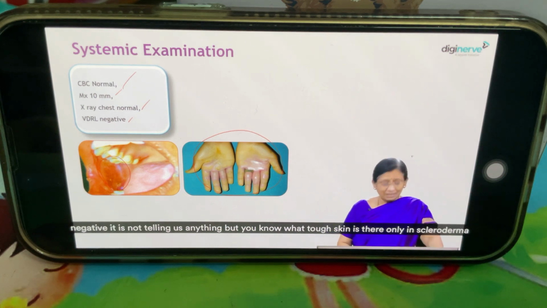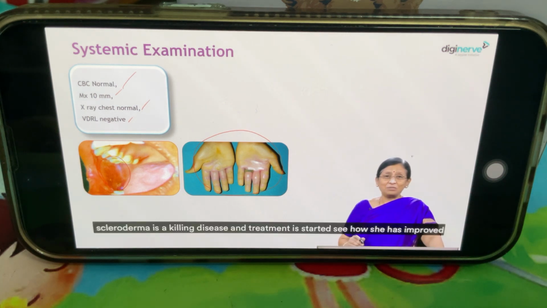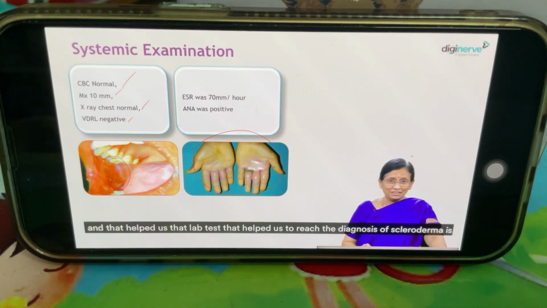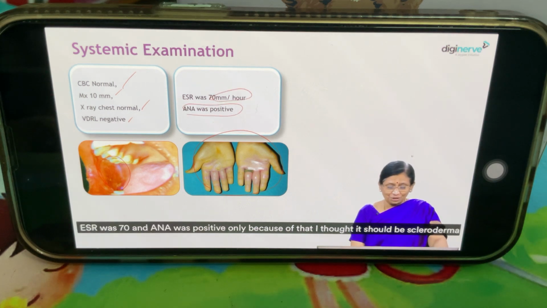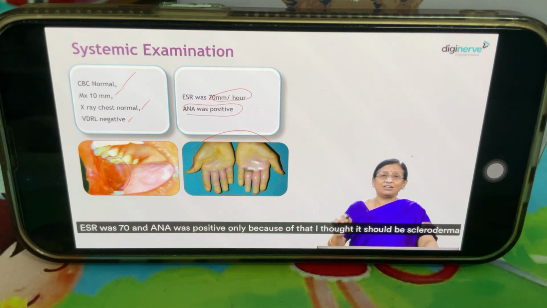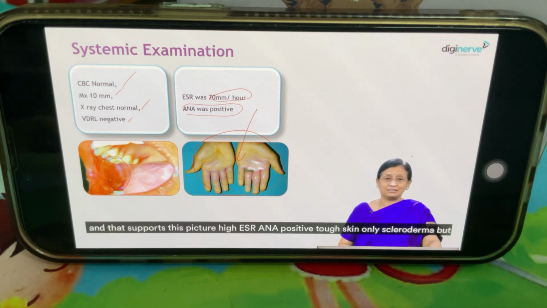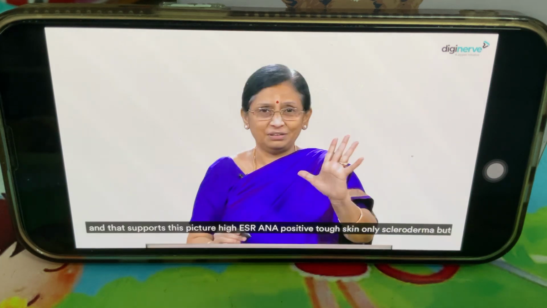But you know what? Tough skin is there only in scleroderma. Scleroderma is a killing disease. And treatment is started. See how she has improved. The lab test that helped us reach the diagnosis of scleroderma is that ESR was 70 and ANA was positive. Only because of that, I thought it should be scleroderma, and that supports this picture. High ESR, ANA positive, tough skin, only scleroderma.